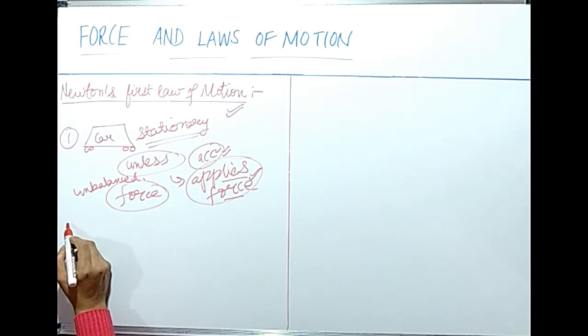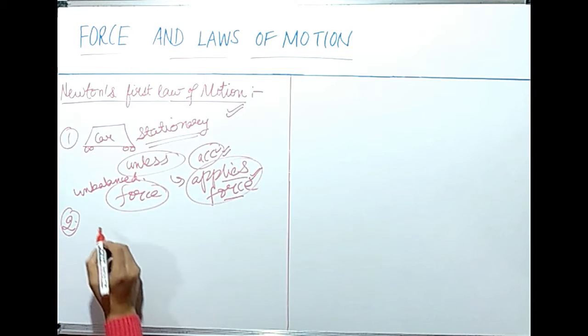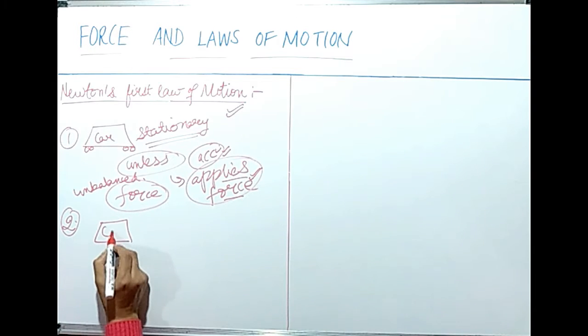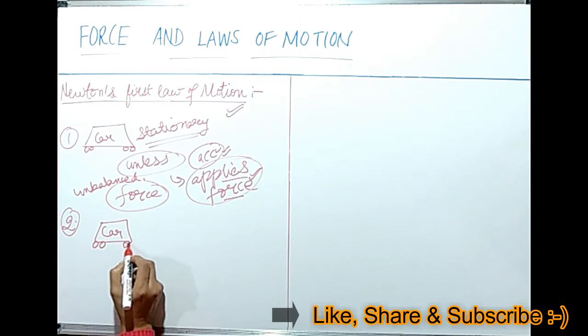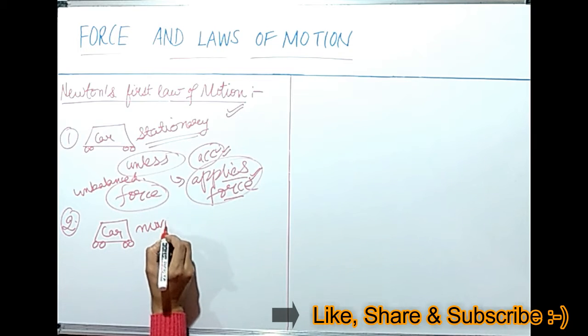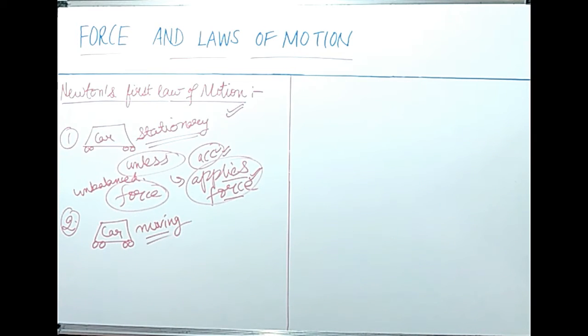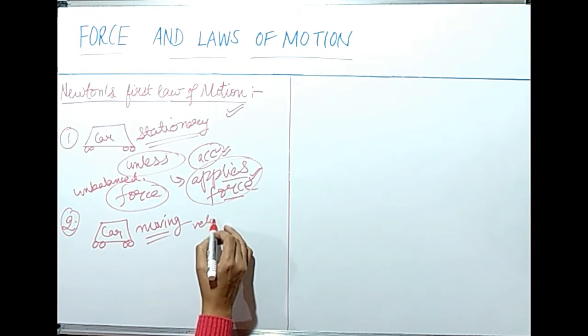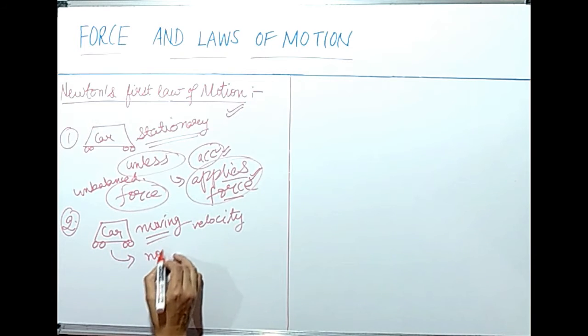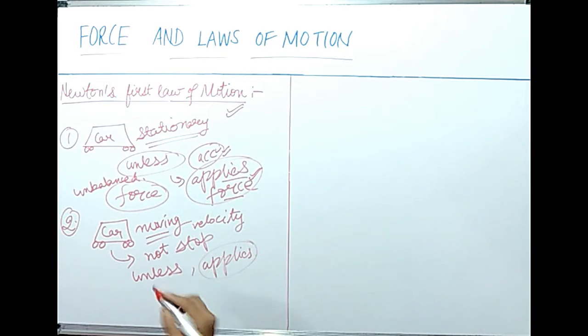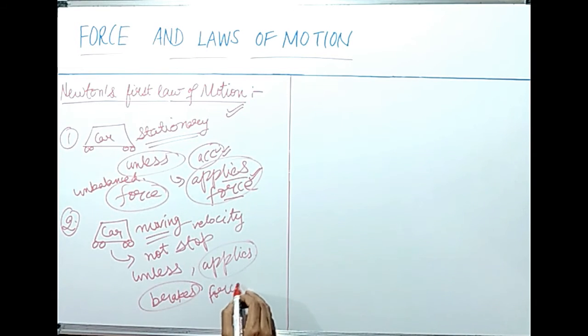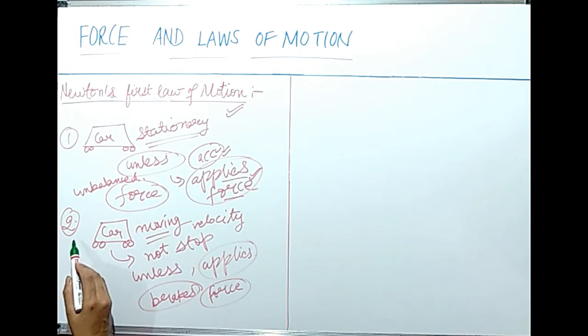Okay, let's see another example. Now there is a car and this car is moving with some velocity. This car will not stop by itself. What will we do to stop this car? We will apply brakes. And in the form of brakes, what are we doing? We are applying force.